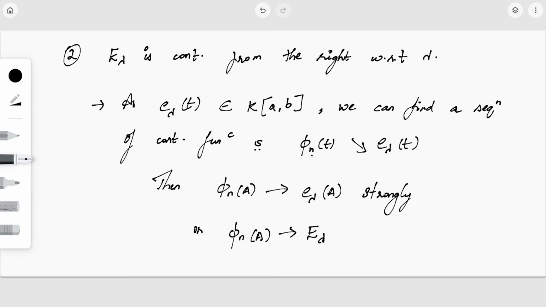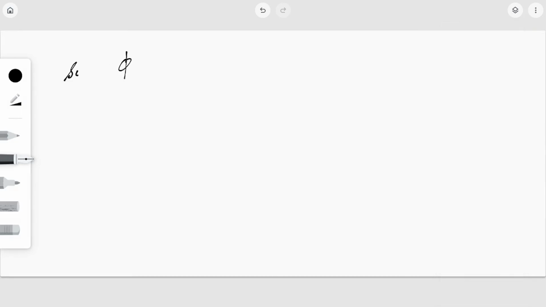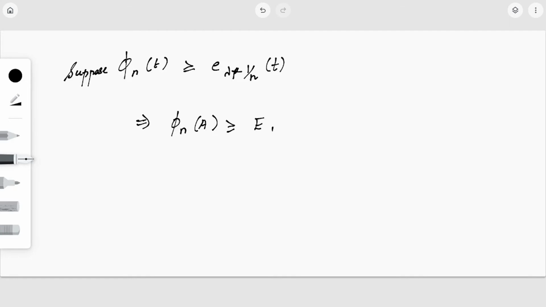Now, while choosing this continuous function, suppose that φ_n(t) is greater than or equal to e_{λ+1/n}(t), that is, it is a decreasing sequence and this is the corresponding limit. We are choosing φ_n in such a manner, then we can say that φ_n(A) will be greater than or equal to E_{λ+1/n}, and this is further greater than or equal to E_λ.